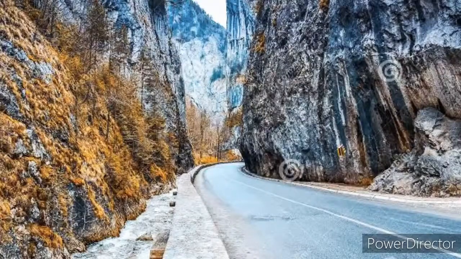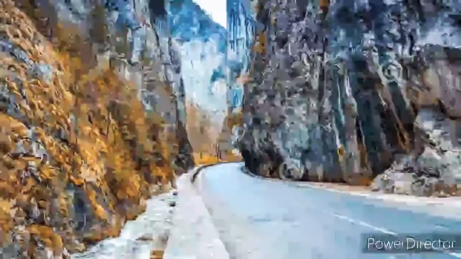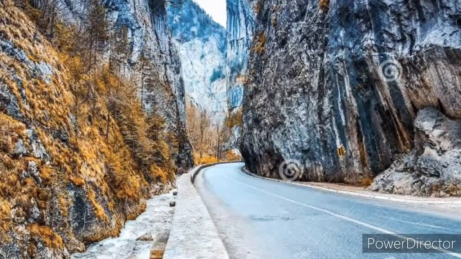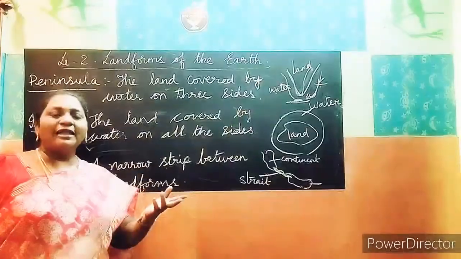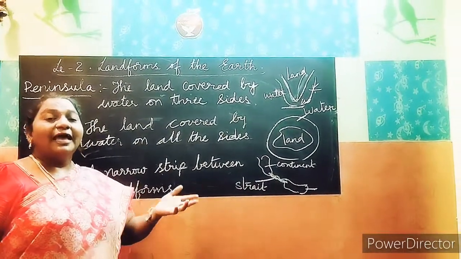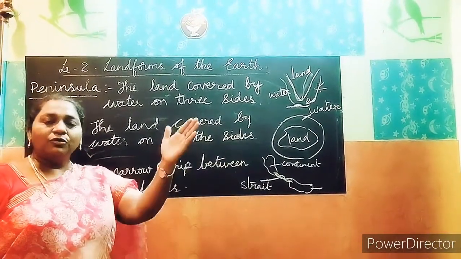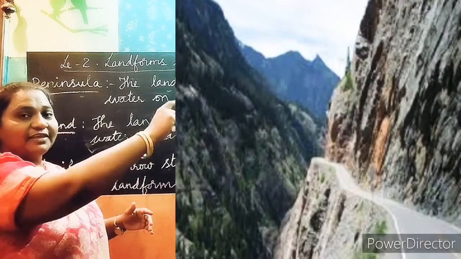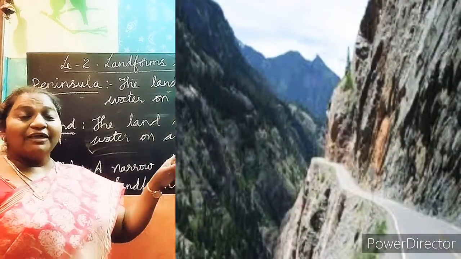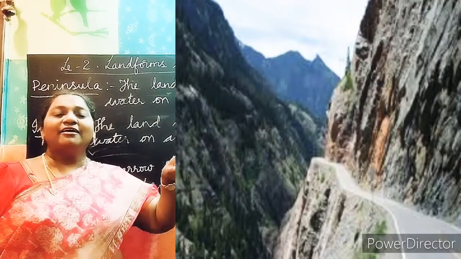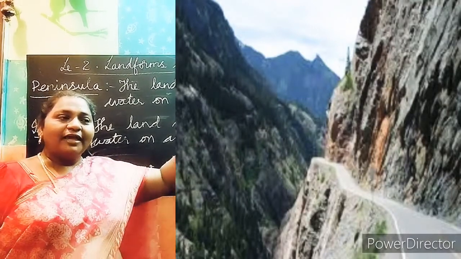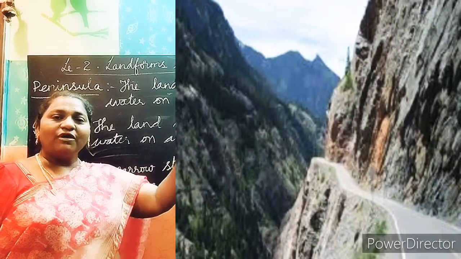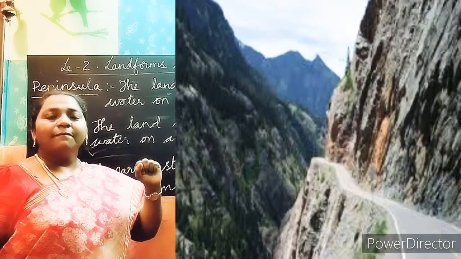Second one we saw. What is the second one? Pass. What is a pass? It is a pathway between 2-3 mountains. The mountain ranges are like this. In between you can see the pathways. We can also say it as ghati. We go now on the mountains. The road pathway on the mountains is called a pass.